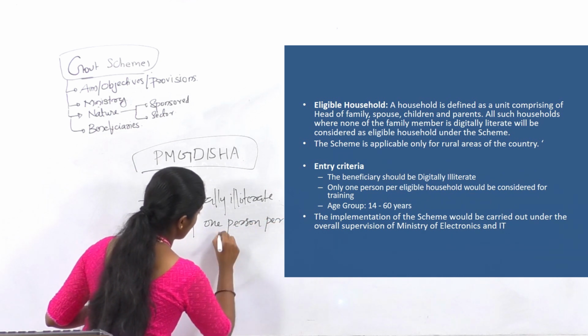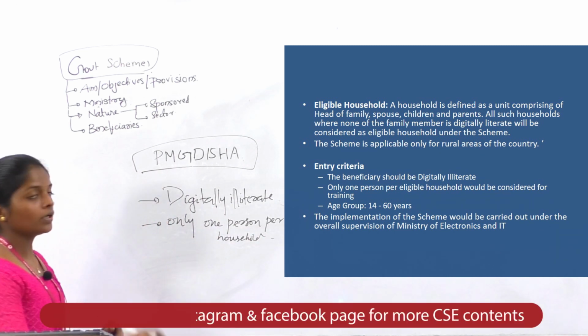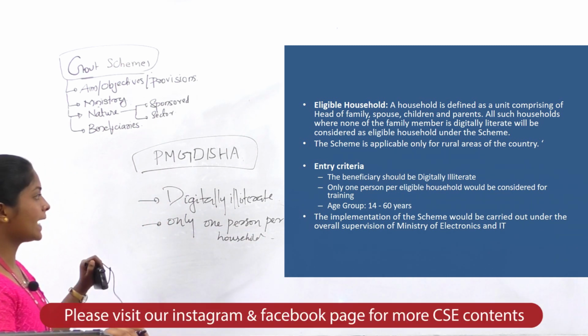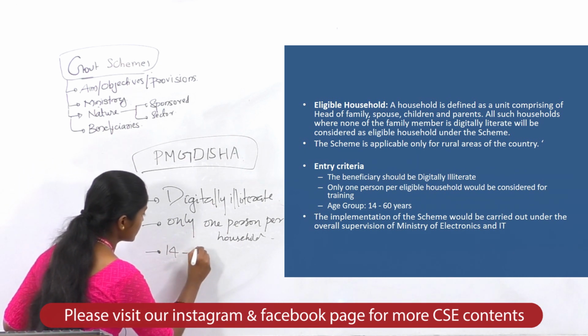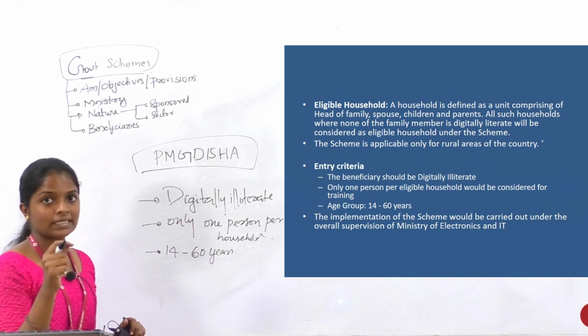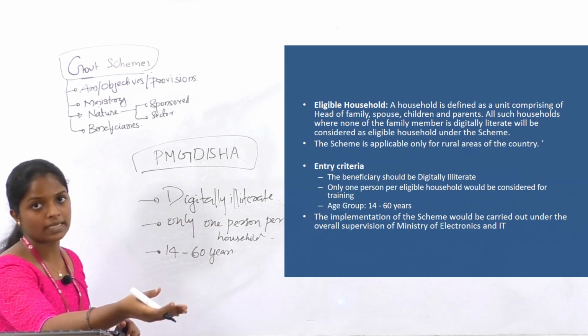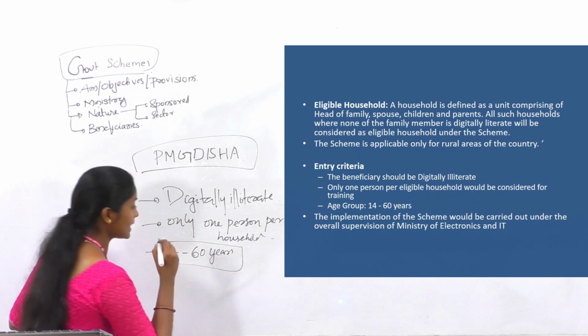The age group is from 14 to 60 years of age, but in our model question it is given that only above 18 years of age. Actually it is from 14 to 60 years of age.